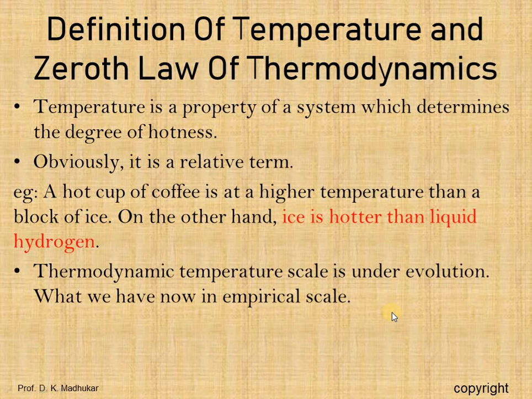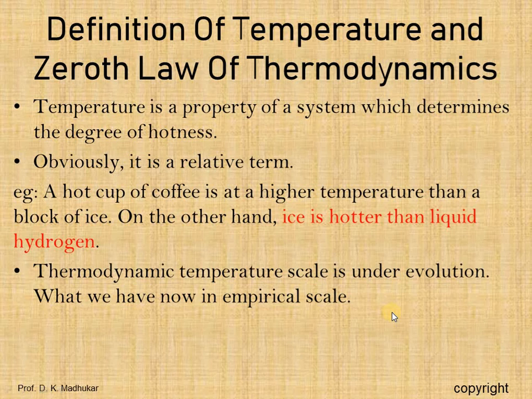Now, the definition of temperature and the zeroth law. What do you mean by temperature? Temperature is a property of the system which determines the degree of hotness and coldness of the body of any system. Obviously it is a relative term. We can say the temperature is the thermal state of a body which distinguishes a hot body from a cold body, and the temperature of a body is proportional to the stored molecular energy, that is the average molecular kinetic energy of the molecules in a system.